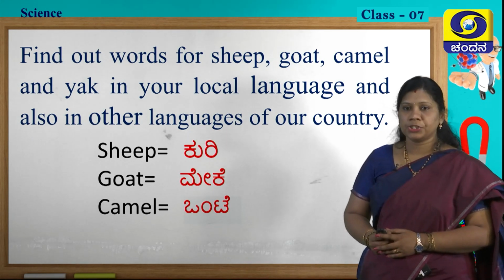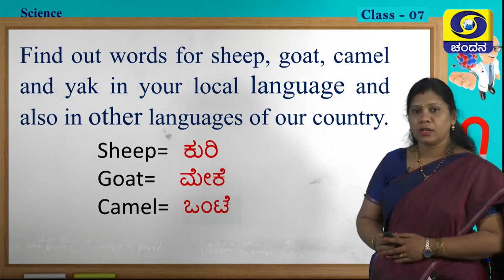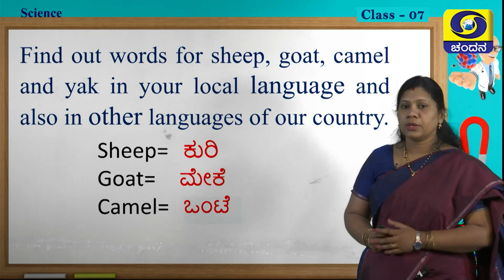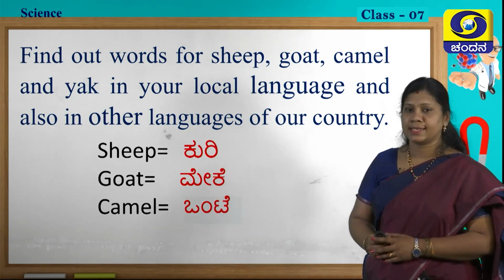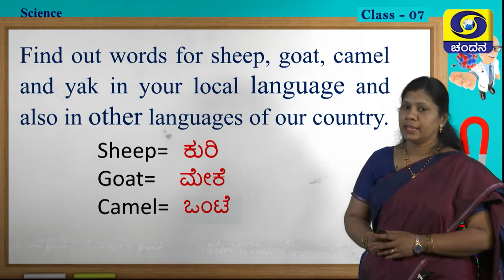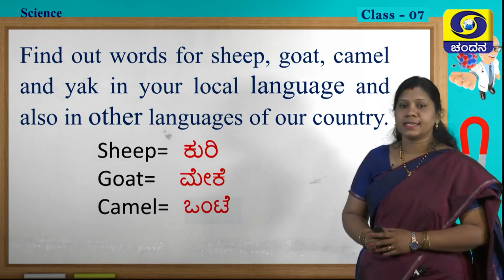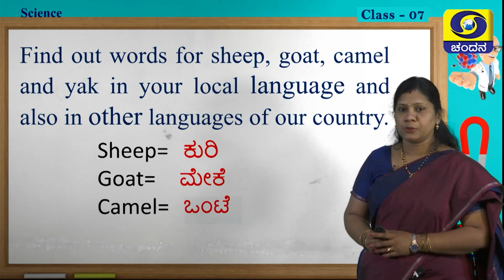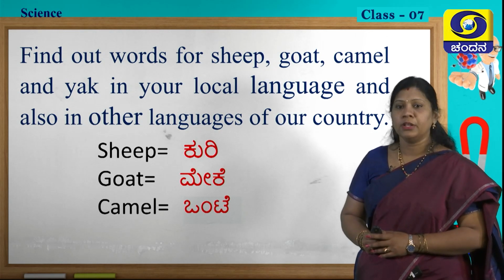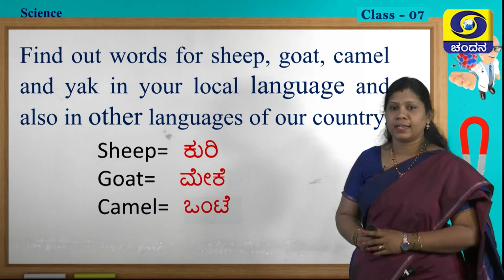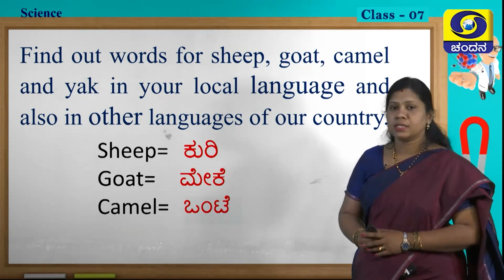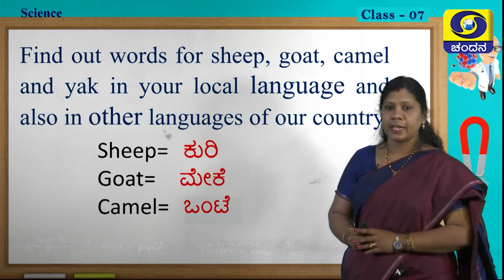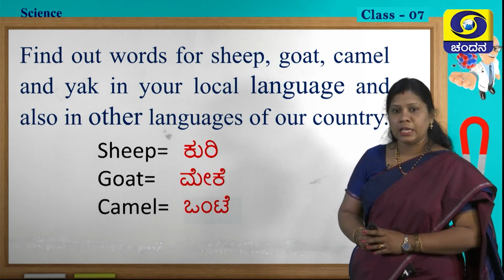Next, in activity 3.2 only, we have one more point. Find out words for sheep, goat, camel and yak in your local language and also in other languages of our country. Here I have quoted 3 examples: sheep, goat and camel. Since our mother tongue is Kannada, I have quoted in Kannada only. Sheep, as you know, in Kannada is kuri, goat is meke, camel is onte. Likewise, you can also label these animals in other languages of our country.